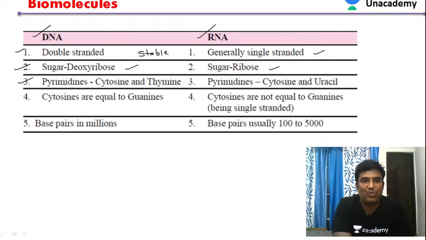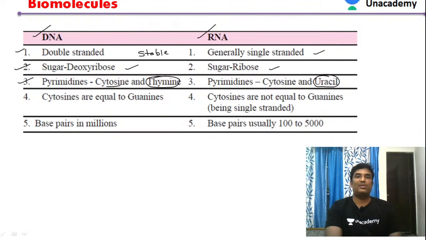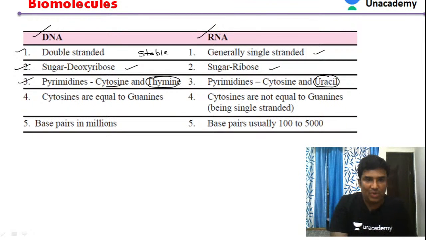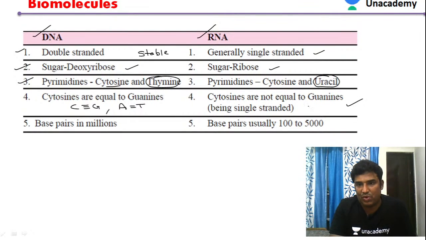Then if you see the pyrimidines, what type is present here? In case of DNA, thymine is present, whereas in case of RNA, instead of thymine, you will have uracil. In DNA, cytosine always pairs with guanine, and adenine pairs with thymine. As RNA is a single strand, there is no pairing in RNA.